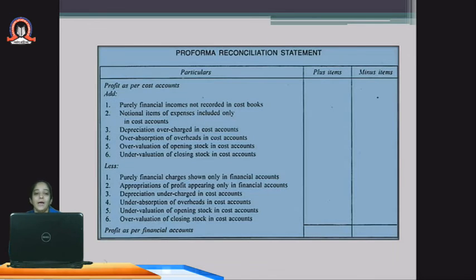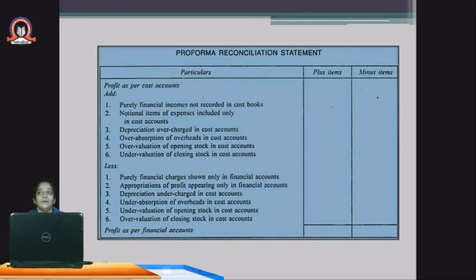Let's see the format, or you can say a pro forma, of the reconciliation statement. As I already discussed, we can start with either the profit as per the cost accounts or the profit as per the financial accounts. After this, add all those items which we can add, and also subtract the things which we can deduct.